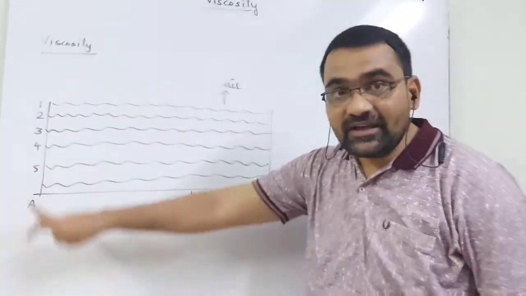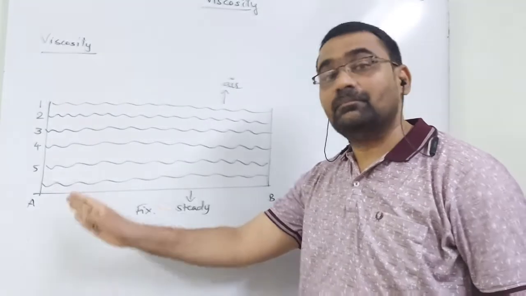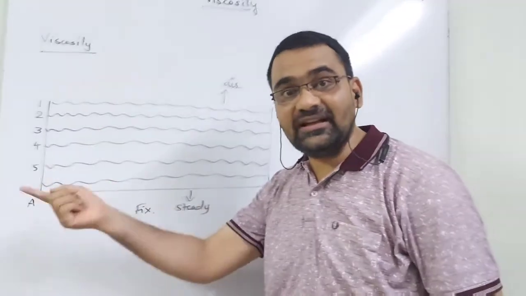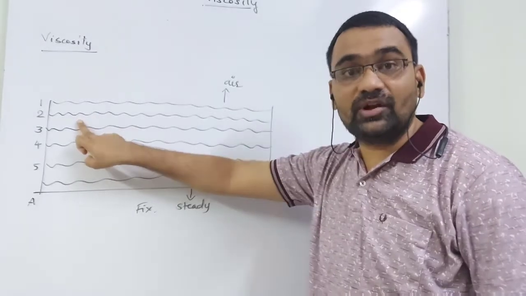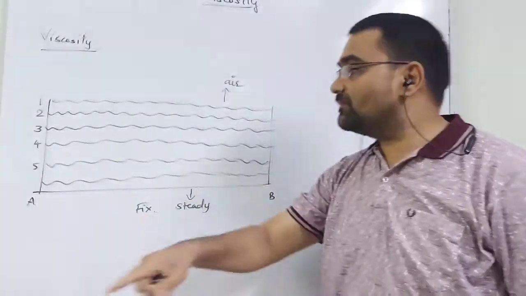The question arises: is the velocity of all layers constant throughout? The velocity of an individual layer is constant, but the velocity of layer number 1 is not equal to the velocity of layer number 2. Why so? Let's consider.